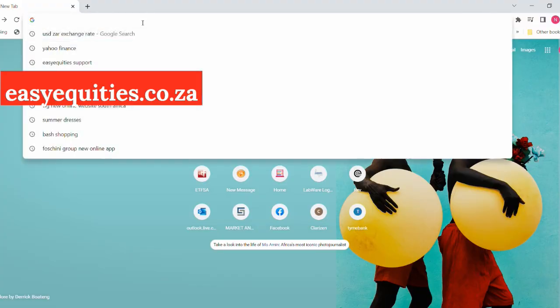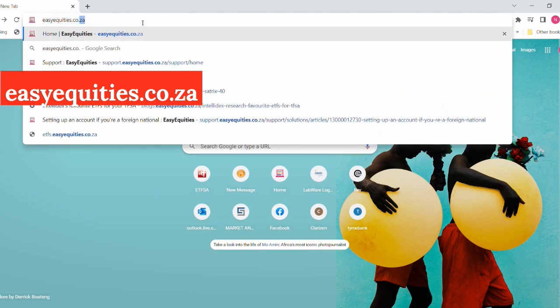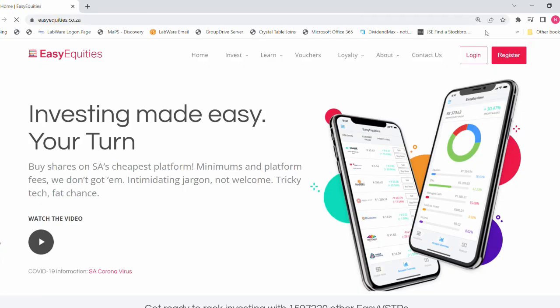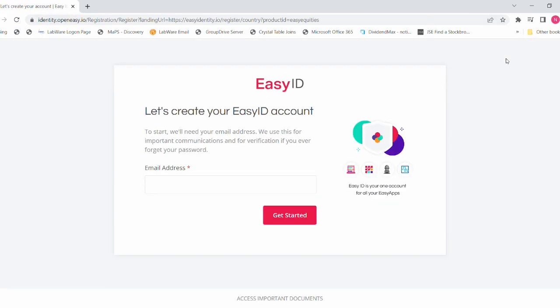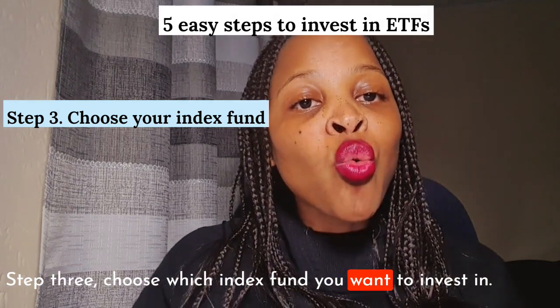For example, with Easy Equities, you go to easyequities.co.za, click on register, fill in all the required information, and it'll take a day or two for your account to be ready. Step 3, choose which index fund you want to invest in.